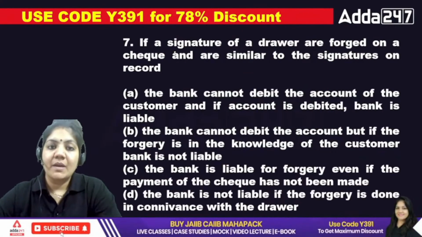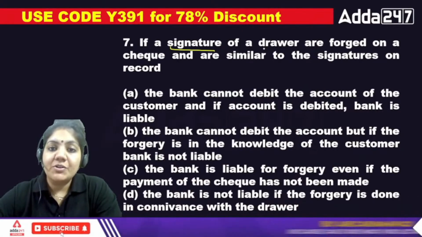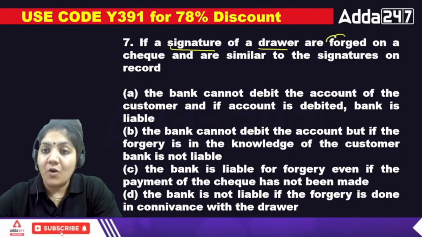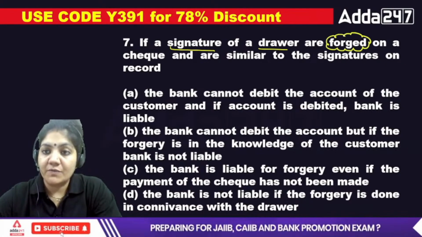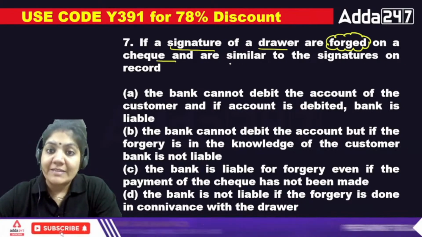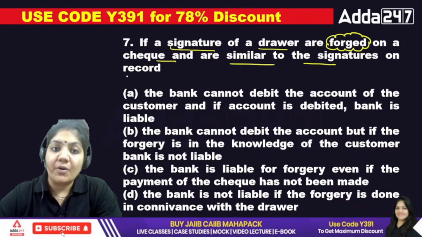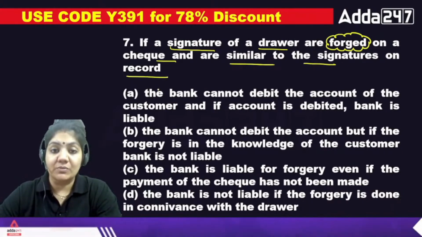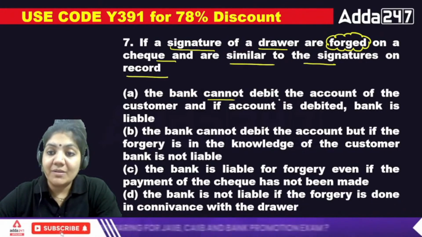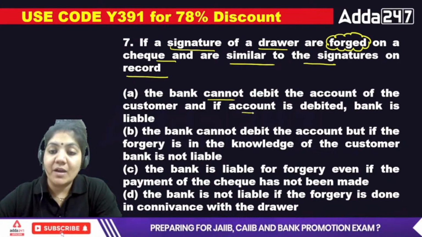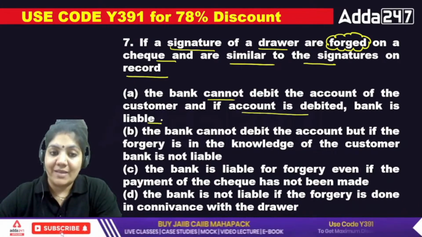Next, if the signature of the drawer is forged on a check, and it is not similar to the signatures on record, what will the bank do? A, the bank cannot debit the account of the customer, and if the account is debited, the bank is liable.